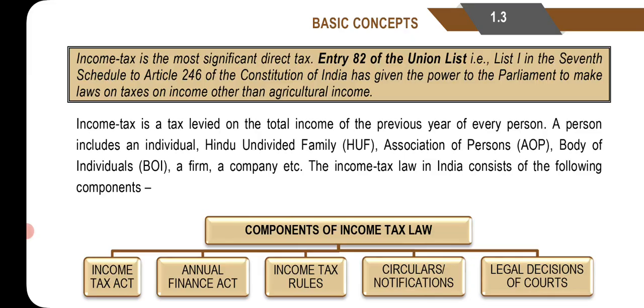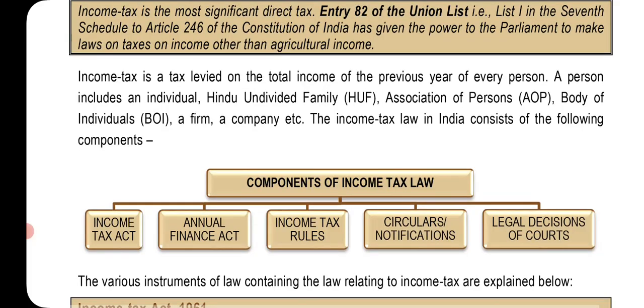Income tax is the most significant direct tax entrenched in the Union list. That is list number 1 in the 7th schedule to Article 246 of the Constitution of India, which gives the power to the Parliament to make laws on taxes on income other than agricultural income. Income tax is a tax levied on the total income of the previous year of every person. A person includes individual, HUF, association, AOP, body of individuals, a firm, company, etc.